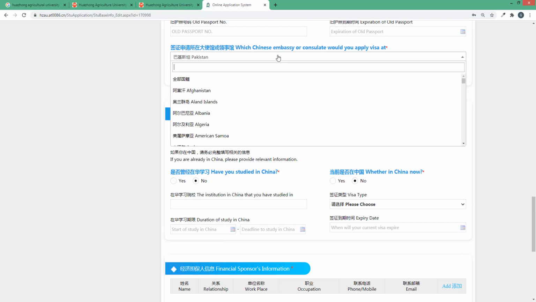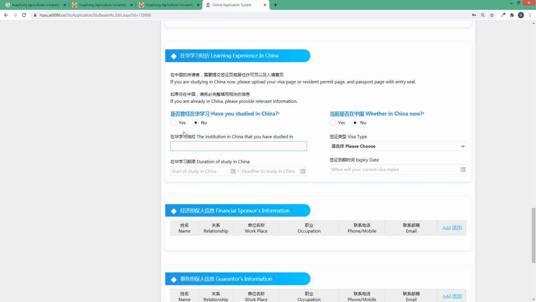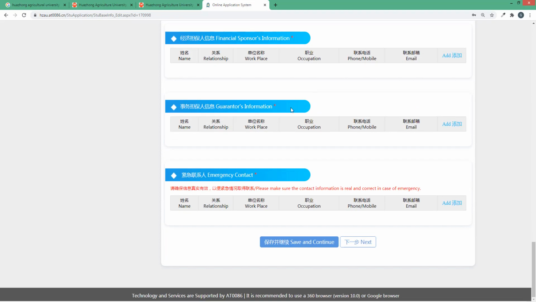Select your country, embassy or consulate according to your country. I am from Pakistan, so I select Pakistan and the Embassy of the People's Republic of China in the Islamic Republic of Pakistan. Have you ever studied in China? No, so I don't fill this option.